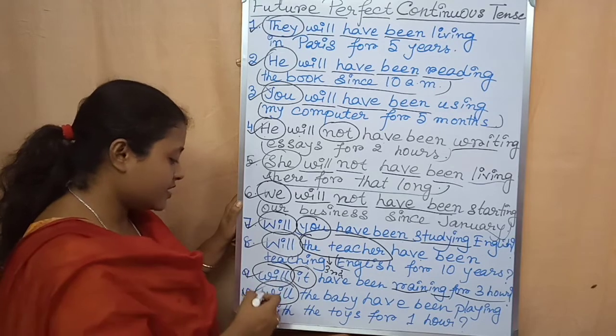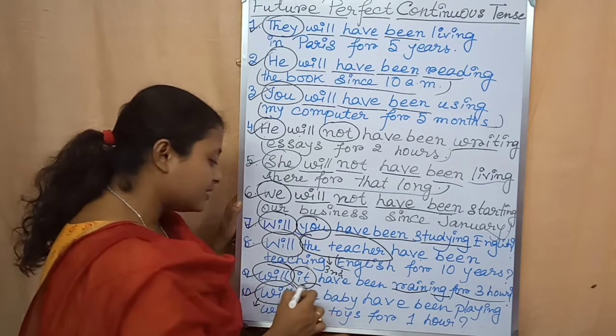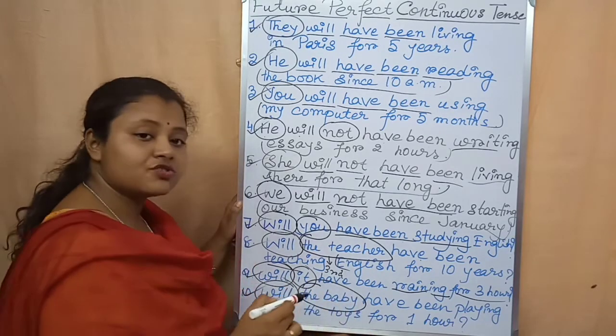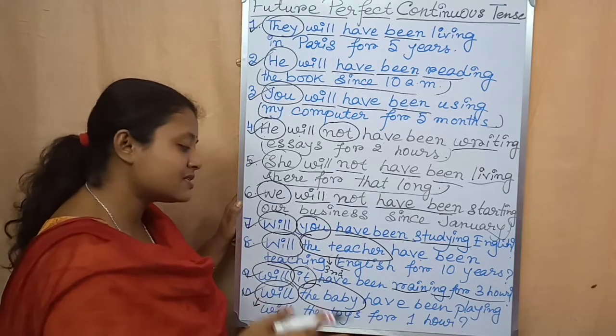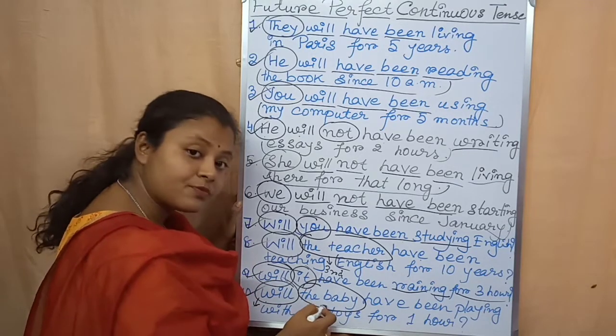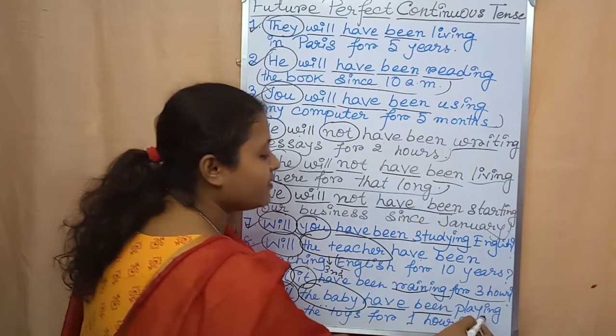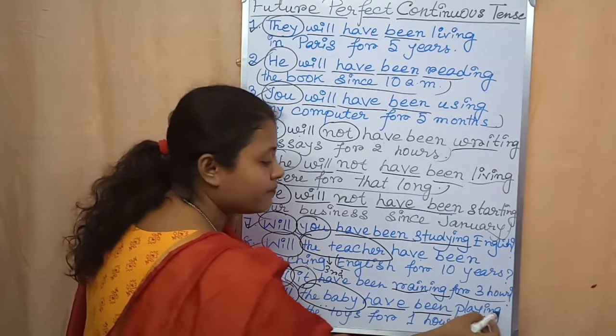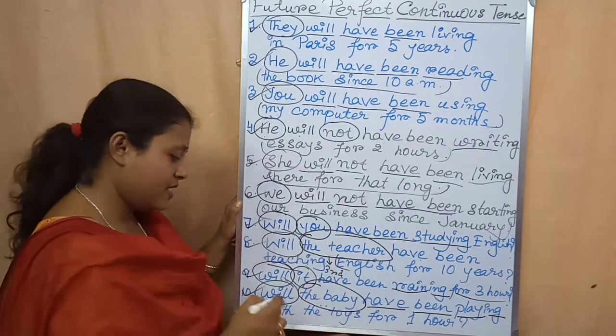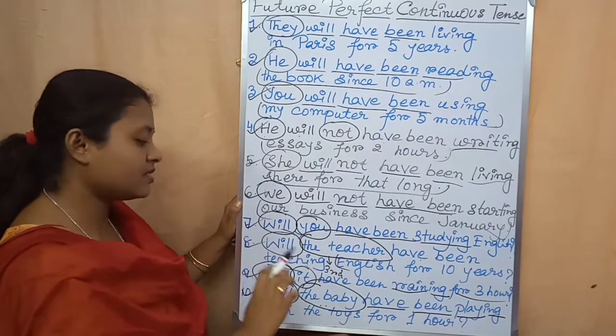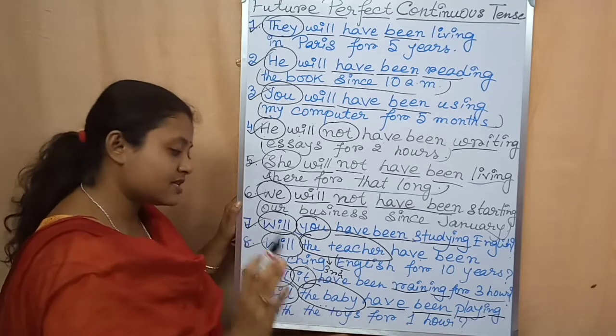So auxiliary verb over here is will. Then the baby. It is written in third person singular number. It is a subject. Then have, been. Then verb. Play is the verb. Then ing. Okay. Then the rest of the sentence, with the toys for 1 hour.